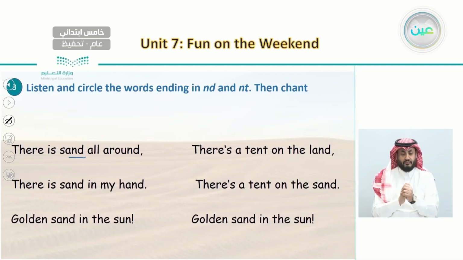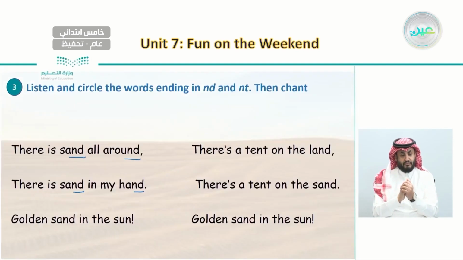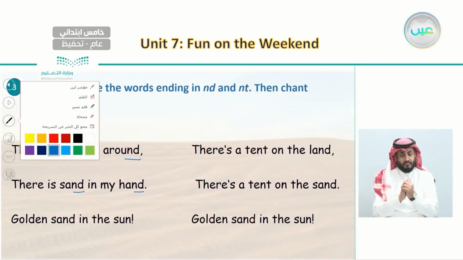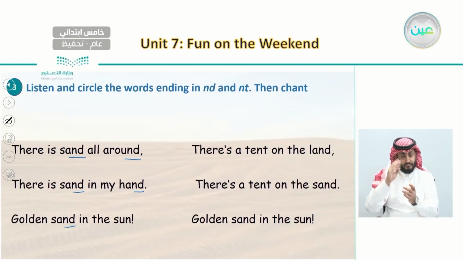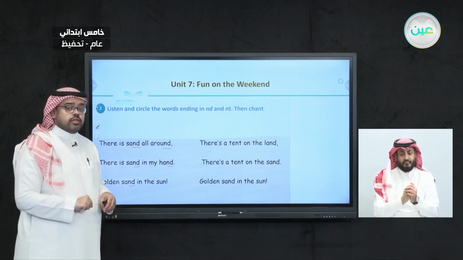And also around. And with the other one, there is sand, also sand, in my hand, ends with ND. And finally, golden sand in the sun. So in the first part we have 5 words that end with ND.